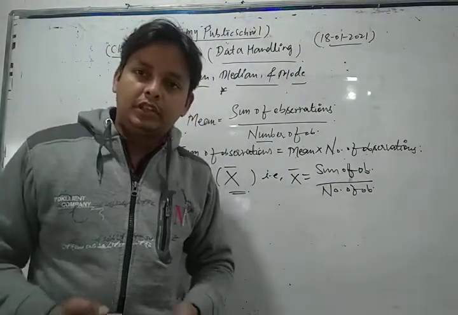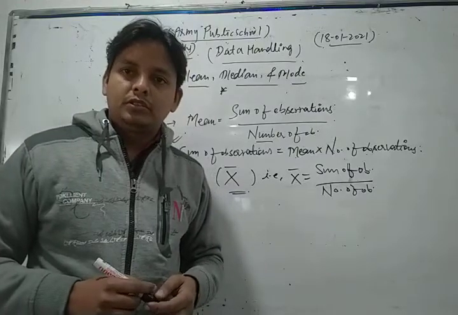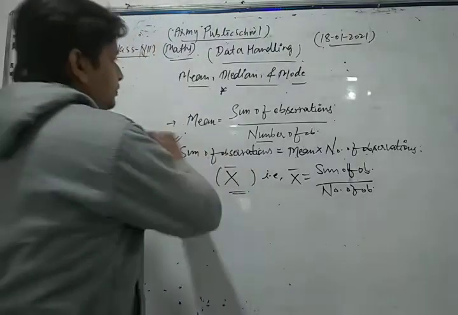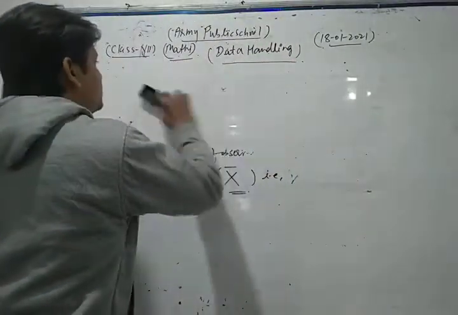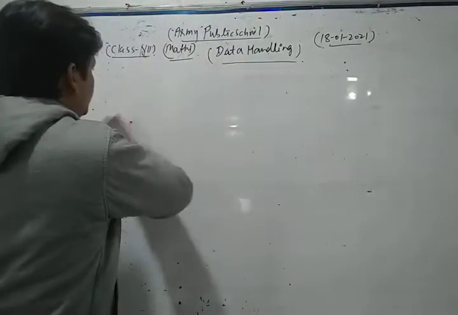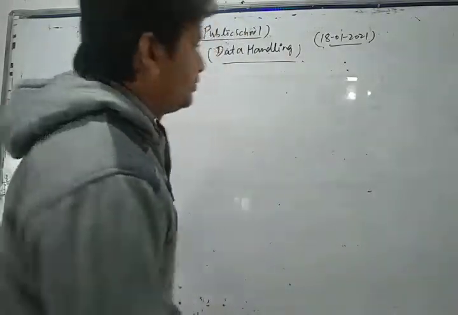This is the very important relationship between them. Now we take and solve some important questions of your syllabus based on mean.